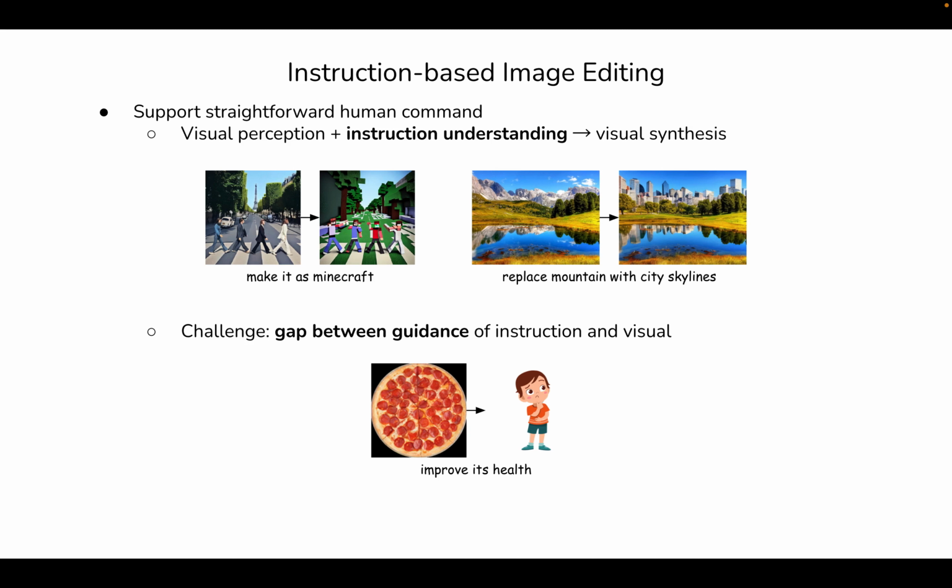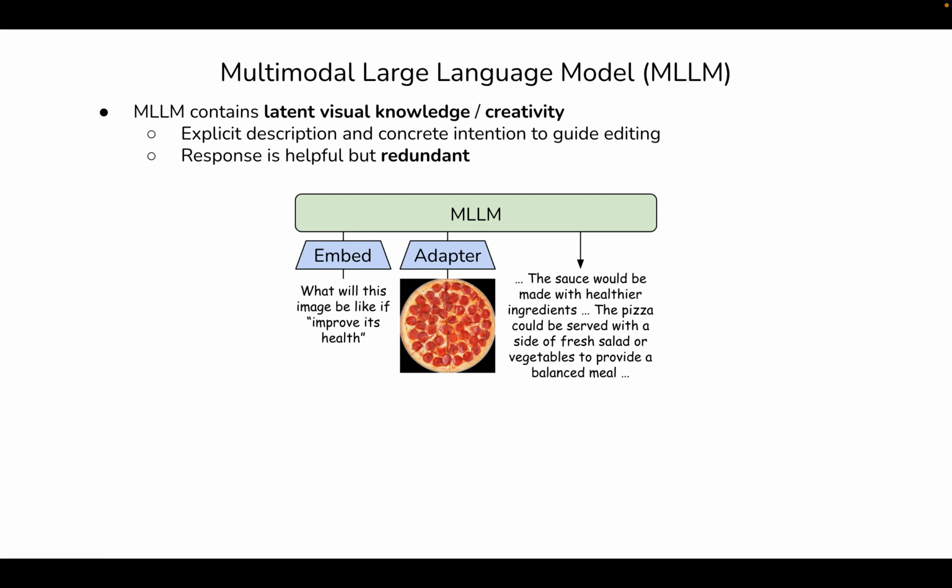make it more healthy. In contrast, the strong multimodal large language models, aka MLLM, can contain latent visual knowledge. We can ask what this image will be like if we improve its health, and the answer is quite helpful, including healthier ingredients and a side of fresh salad. This explicit description can help provide a concrete intention to guide editing.